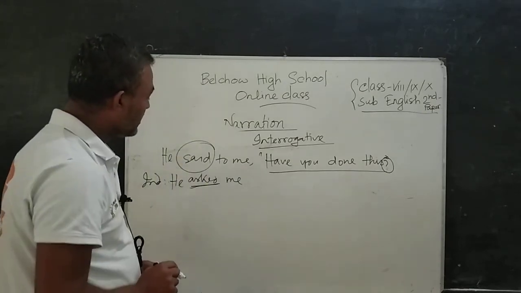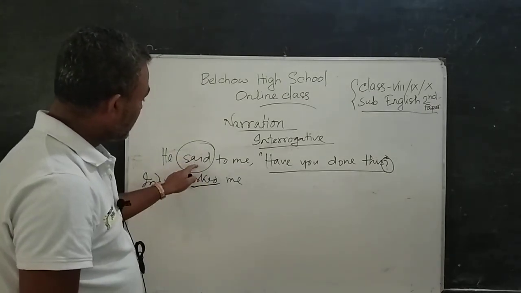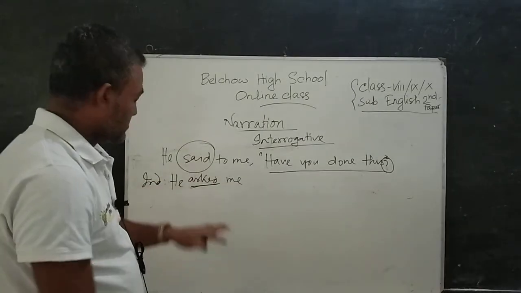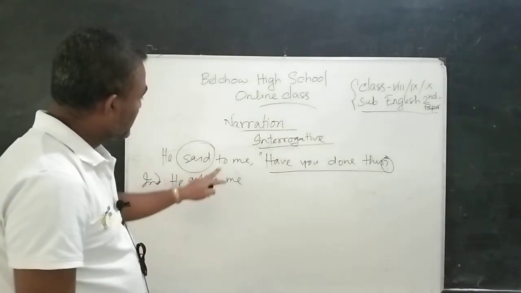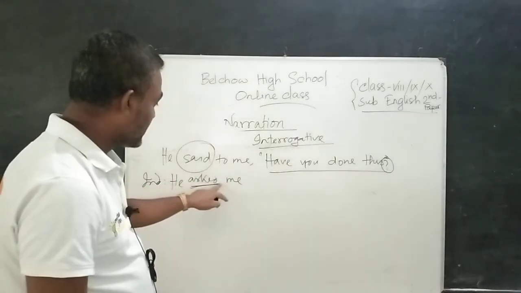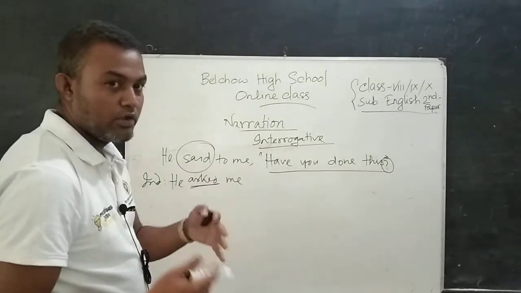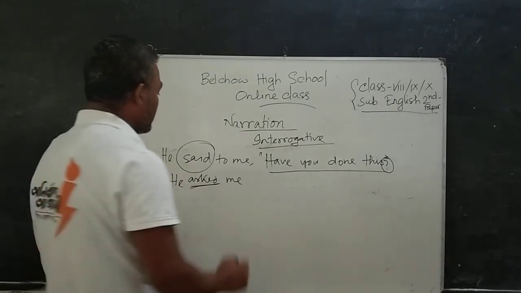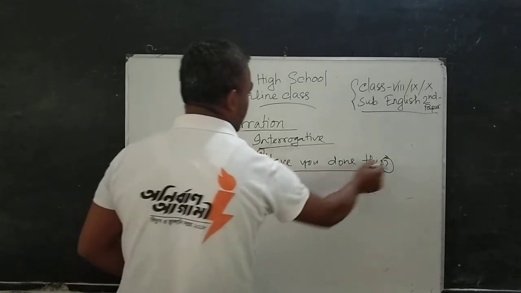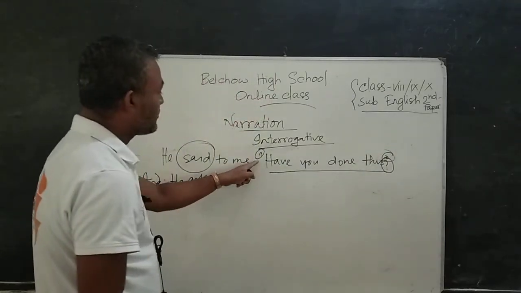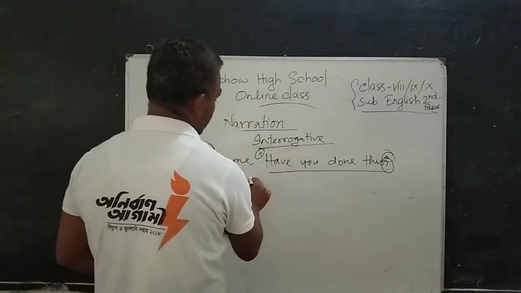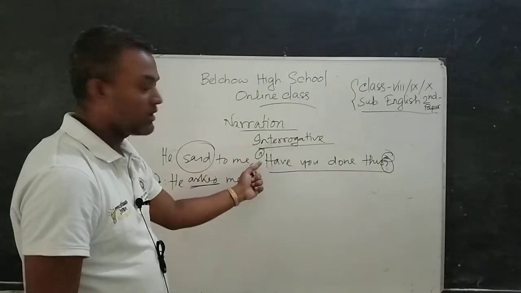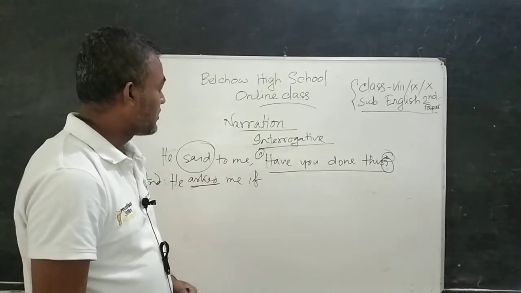We have to remember, if the reporting verb said is changed into any other word, to must be removed. Here to will not be used in indirect narration. So, he asked me. Now we have to notice the inverted comma. If you want to remove the inverted comma, we have to write if here. If it is an interrogative sentence, it must be used in lieu of the inverted comma.